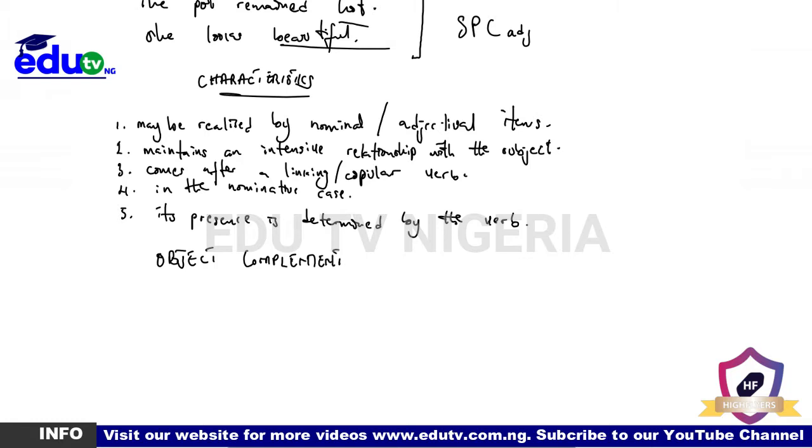Now, examples. You all elected me the president of this country.